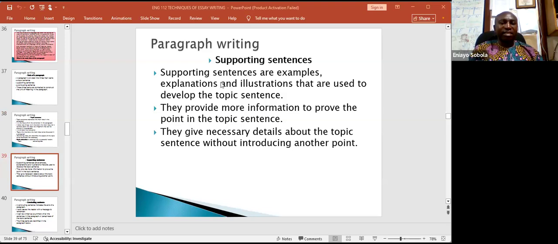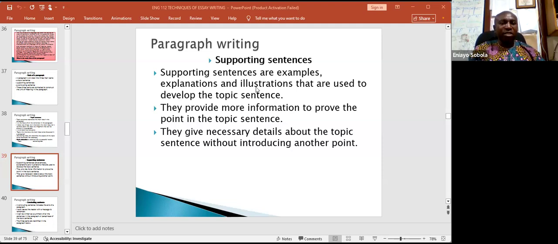But supporting sentences. These sentences give examples, explanations, and illustrations that are used to develop the topic sentence. The duty of supporting sentences is to develop the topic sentence, supply more information by giving us examples that will justify the topic sentence, explanation of the main issue or idea in the topic sentence, or illustrations, so that the topic sentence can be well developed.